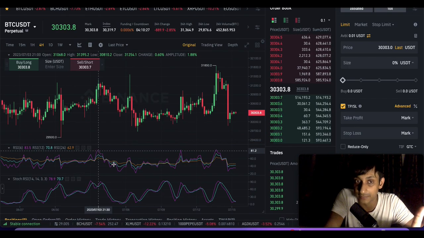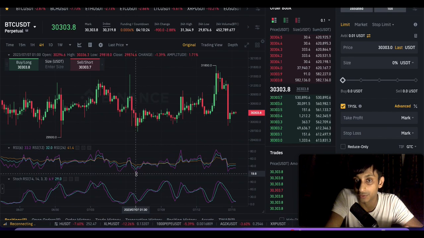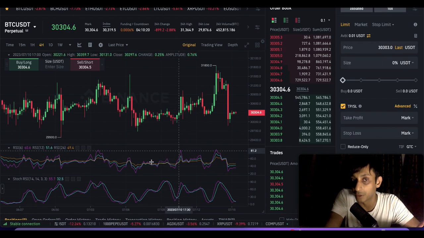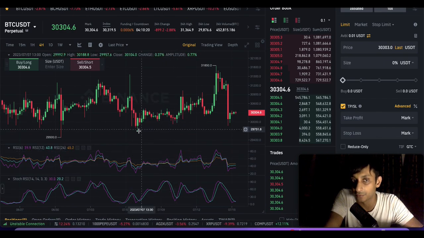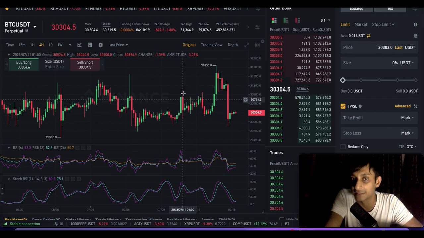That means the RSI will need to be cooled down, and it might go somewhere in between or even go to the oversold zone. This is the oversold zone. And whenever the RSI has reached the oversold zone, that means the price is too oversold right now, and we might be getting into the overbought zone or settling somewhere in between. So from here, let's say you purchased at this point in time, and the price went up. When it went up to the overbought zone, we know a little bit of correction is happening.